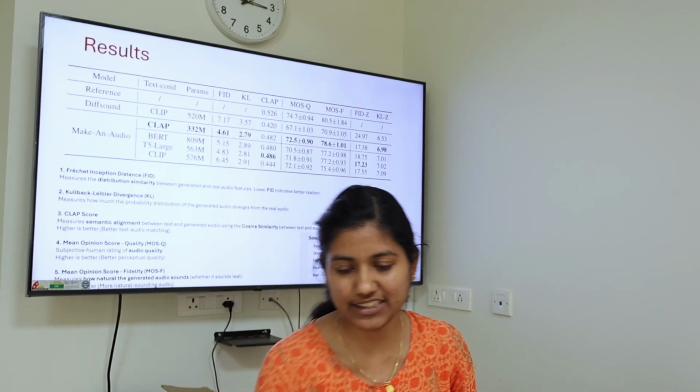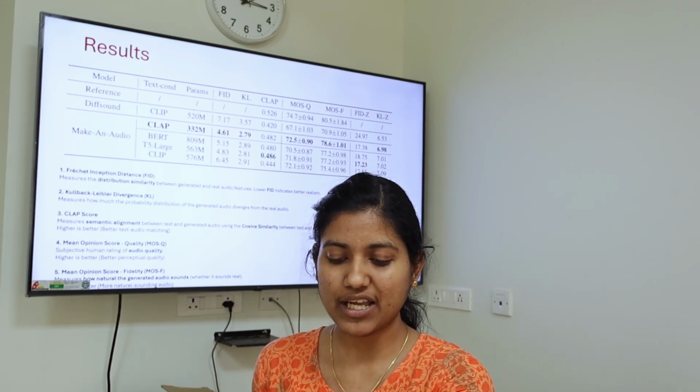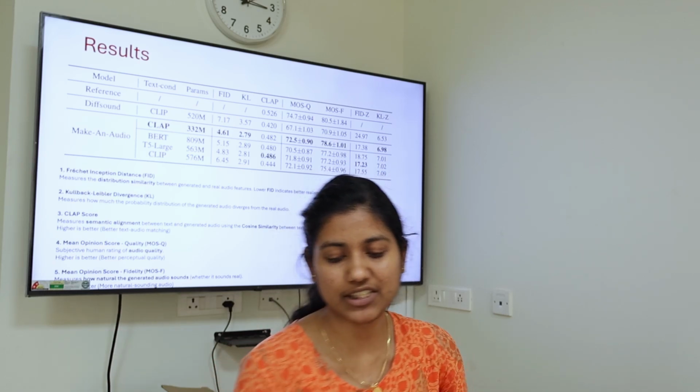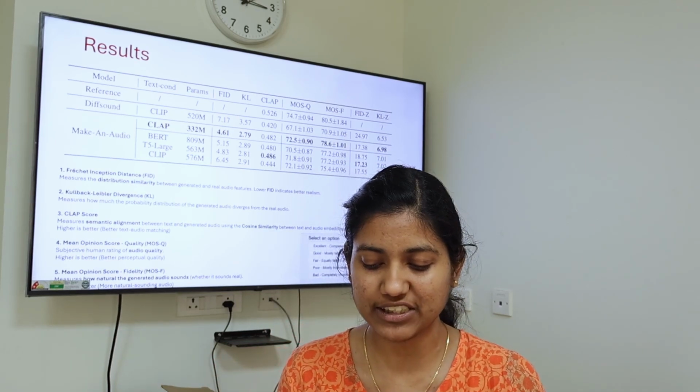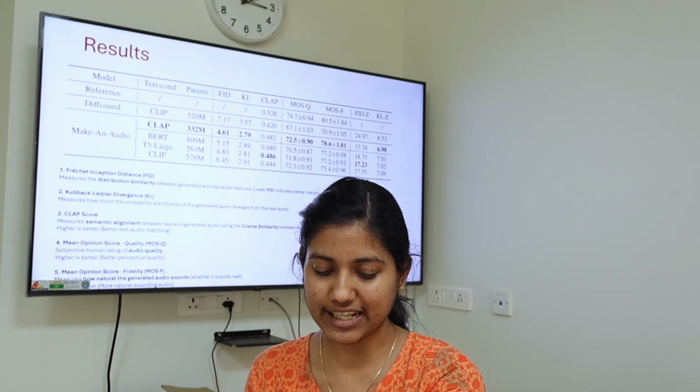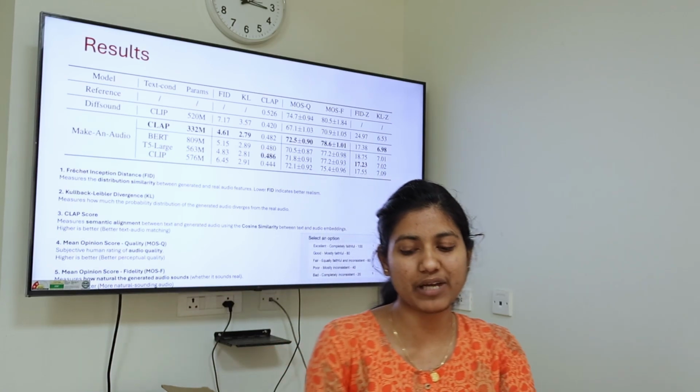Yeah, so we have reached the results. Here reference means ground truth. For that they have calculated CLAP score, and FID, which stands for Fréchet Inception Distance. It measures the distribution similarity between generated and real audio features. So lower FID means we created good audio. And then KL divergence measures how much the probability distribution of generated audio diverges from the real audio. So the lower the divergence, the better the audio quality.